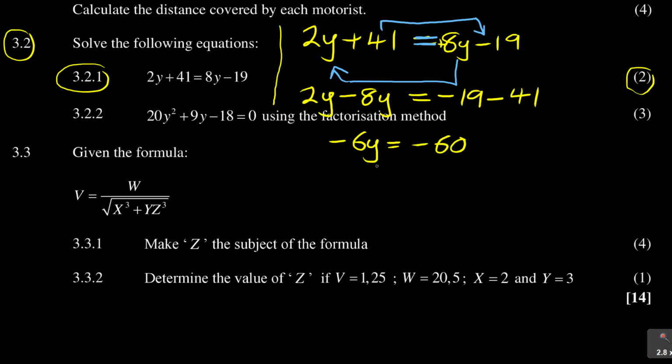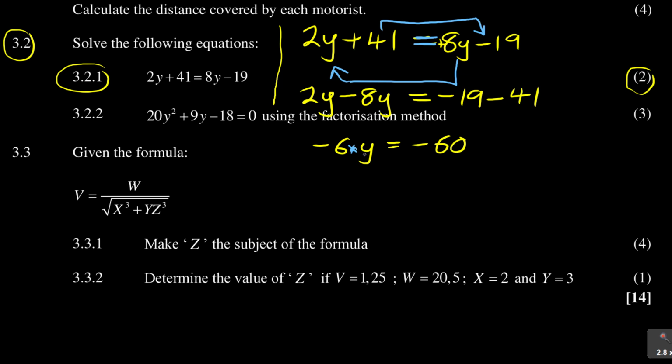Then from here, you ask yourself, let me just do this so that it's clear. It's minus 6y, it's minus 60. Now, why did I leave a little bit of space between 6 and y? If it's minus 6y, the sign between them is a multiplication sign. It's a dot, so it's minus 6 times y, equals minus 60. Now, the question is, what is the opposite of multiplication?